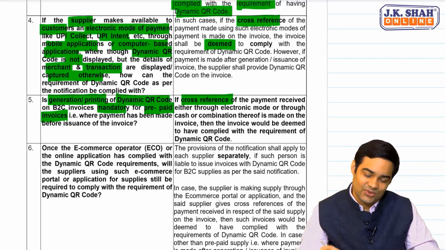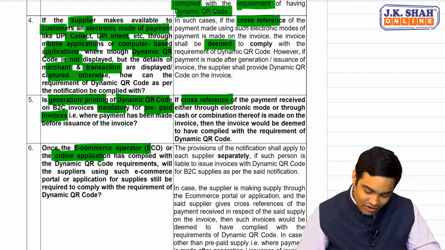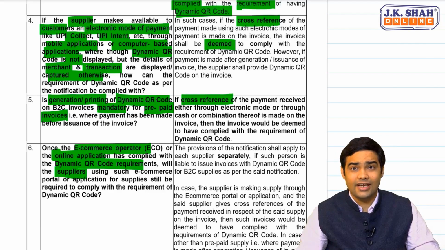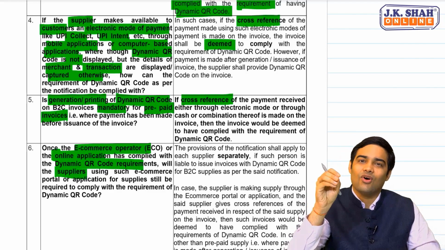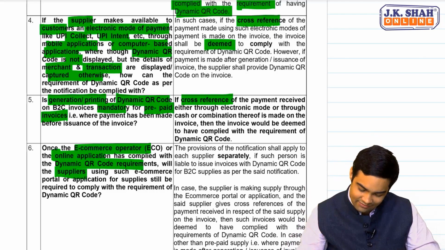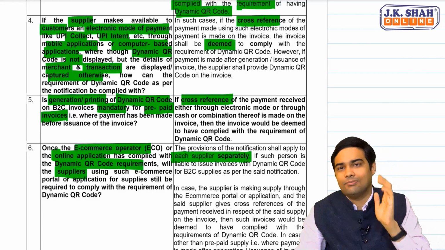And the last one is, if the e-commerce operator or the online application has complied with dynamic QR code, should the supplier also comply with the dynamic QR code? For such cases, the CBIC has clarified that the provision will apply to each supplier separately.